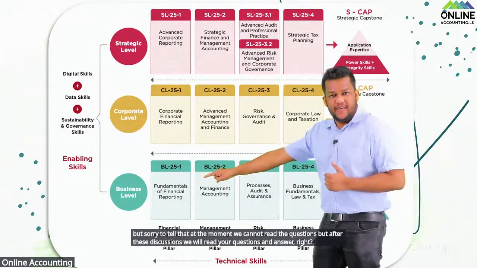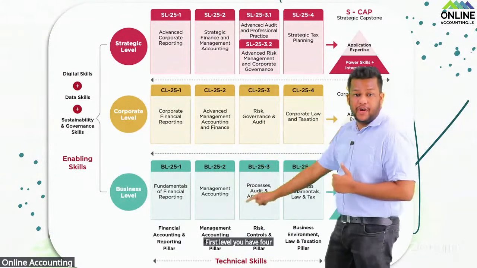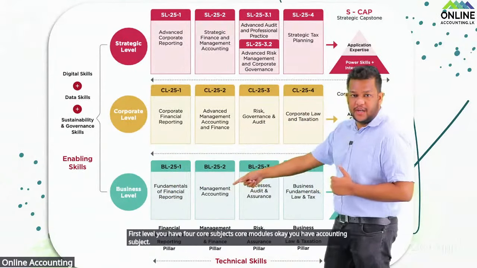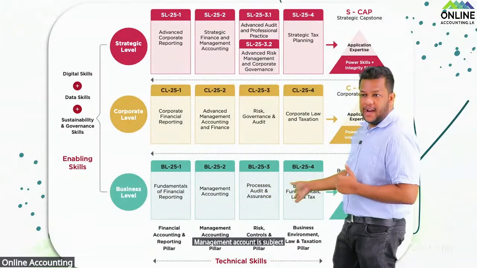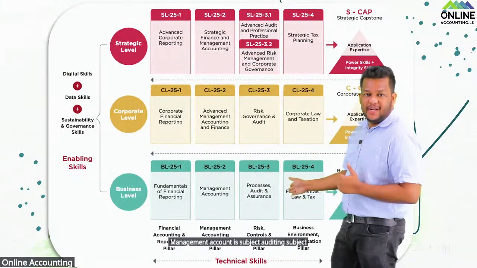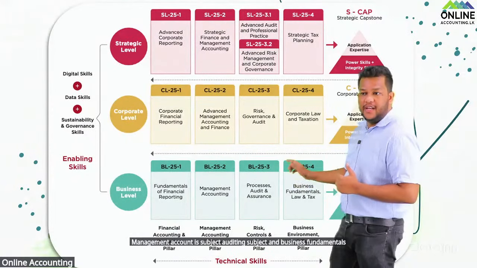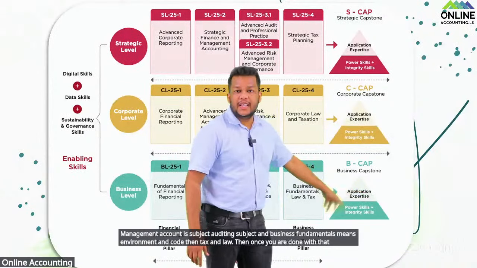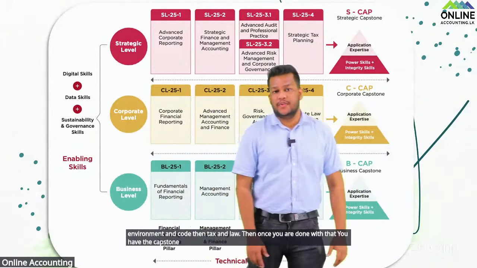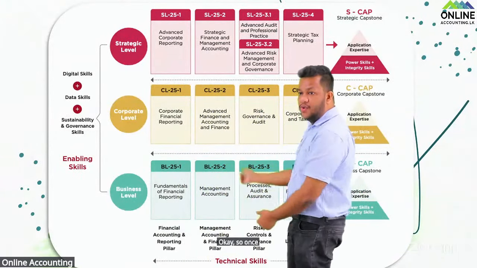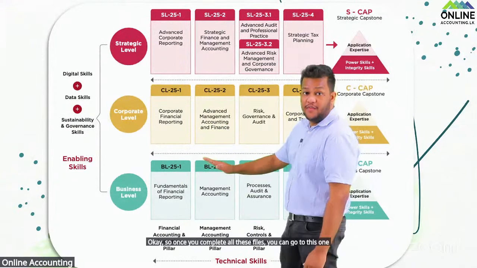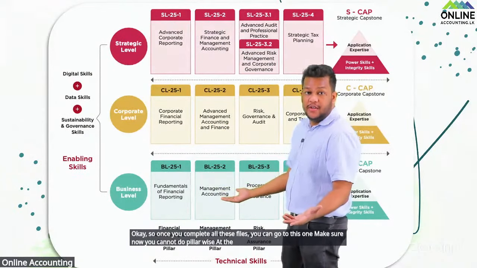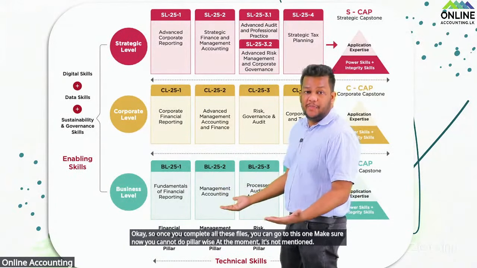So first level, you have 4 core subjects, core modules. You have the accounting subject, management accounting subject, auditing subject, business fundamentals meaning environment and economics, then tax and law. Then once you are done with that, you have the capstone subject, business capstone. Once you complete all these 5, you can go to this one. Make sure now you cannot do pillar wise. At the moment, it's not mentioned because anyway you cannot do pillar wise. Why?